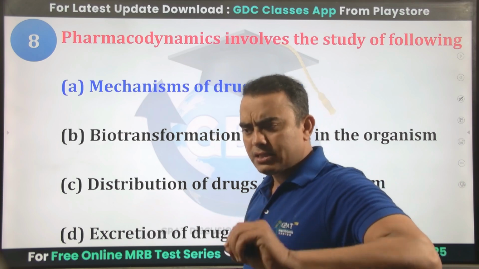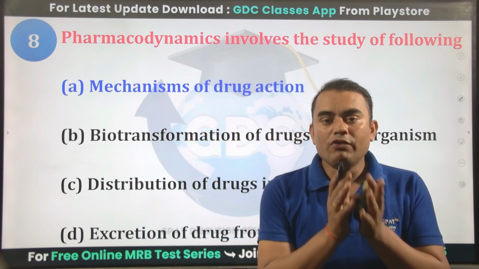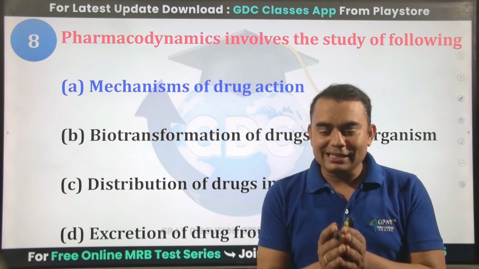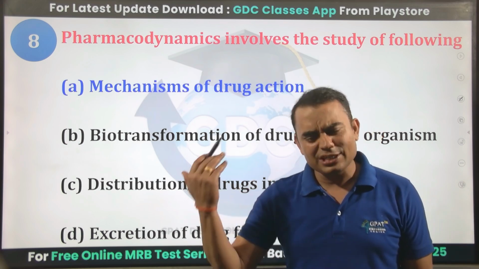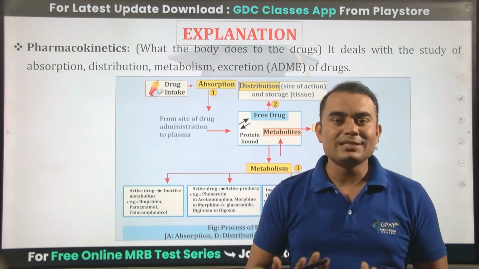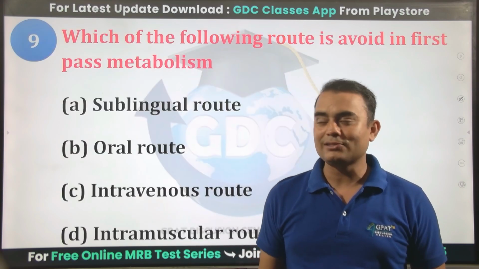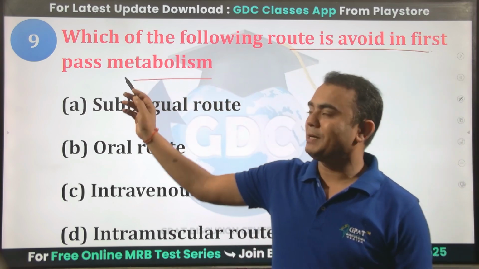But sometimes this question can also be in a modified way, that which of the following types of drug interaction comes under pharmacodynamic drug interaction or pharmacokinetic interaction. So there is also the importance of this ADME as well as mechanism of action or pharmacological action. Which of the following routes avoids first pass metabolism?